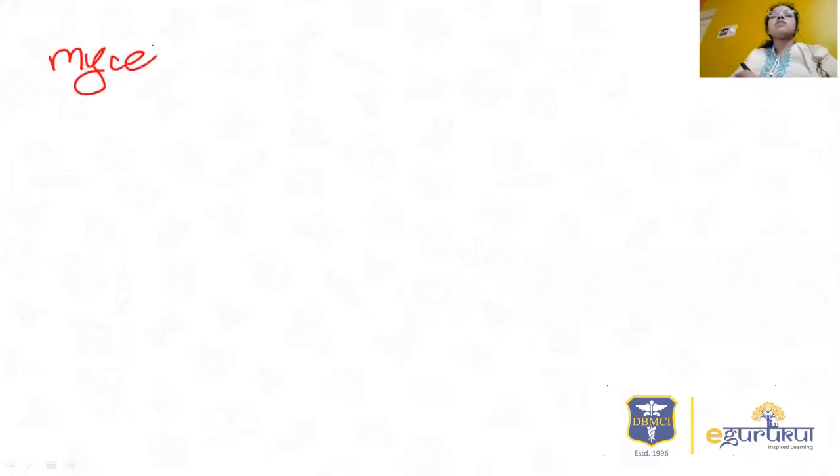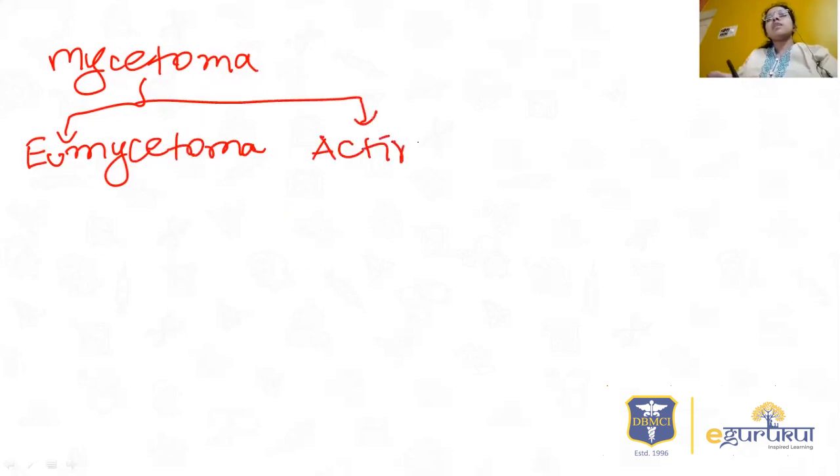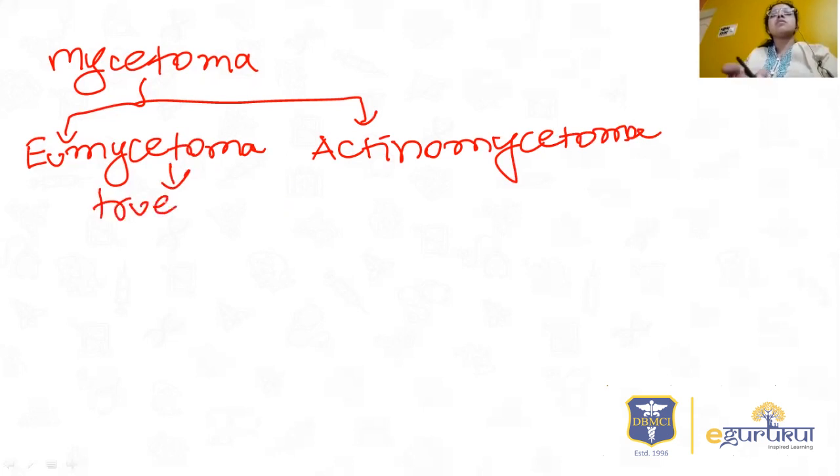Mycetoma can be divided into two types: eumycetoma and actinomycetoma. Eumycetoma is caused by true fungus, and actinomycetoma is caused by bacterial species, Actinomycetes species.